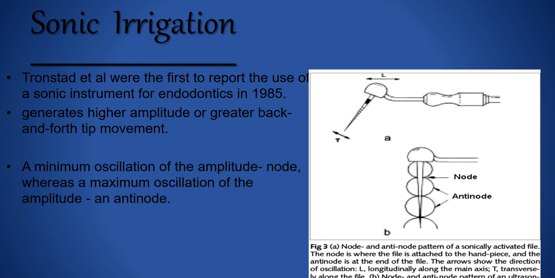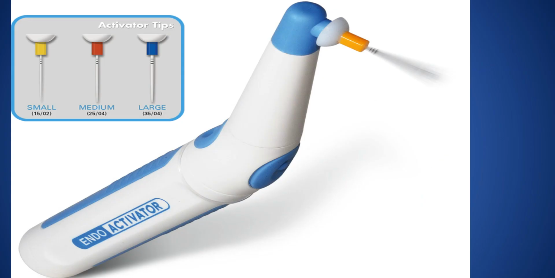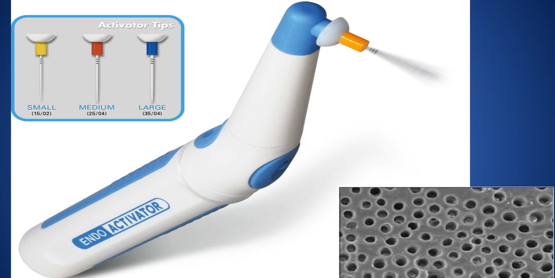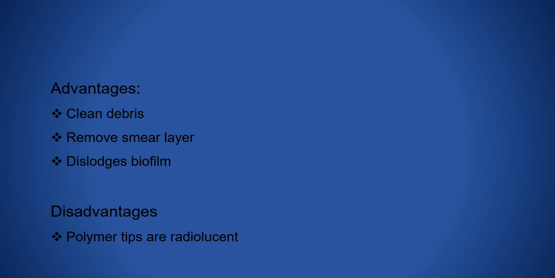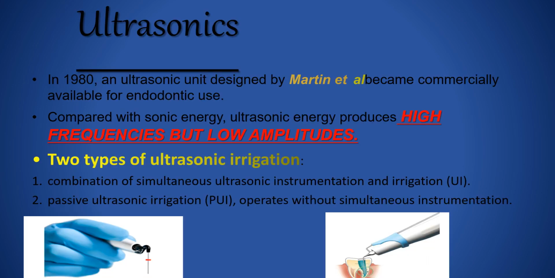Tronstad et al. were the first to report the use of a sonic instrument for endodontics in 1985. It generates higher amplitude, or greater back and forth tip movement, with a minimum oscillation at the node and a maximum oscillation of the amplitude at the antinode. EndoActivator is also a sonic activator. Advantages: cleans debris, removes smear layer, dislodges biofilm. Disadvantages: polymer tips are radiolucent.